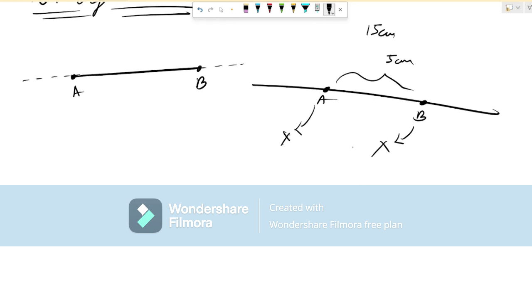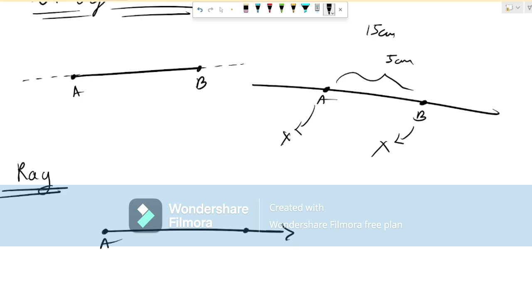By ray, I'm not saying the ray of the sun and all. Suppose you have this line over here. A ray is a line segment which can be extended in one direction only. Suppose I have a point over here which is A, and I will draw a ray over here. This is the symbol for ray.